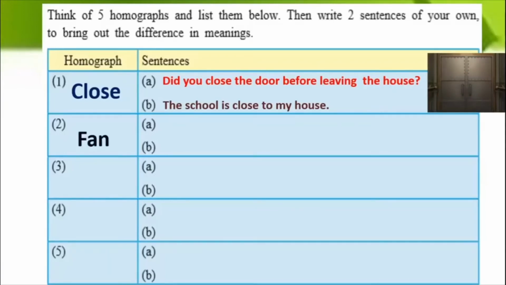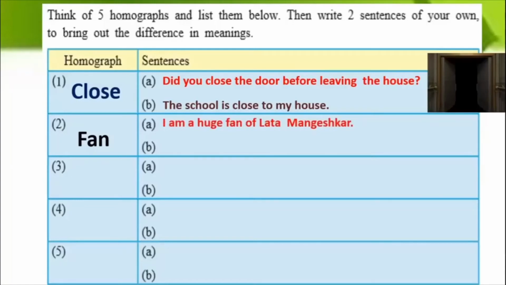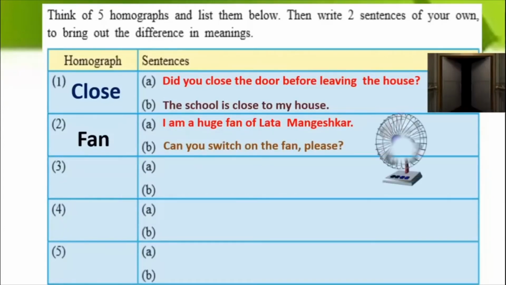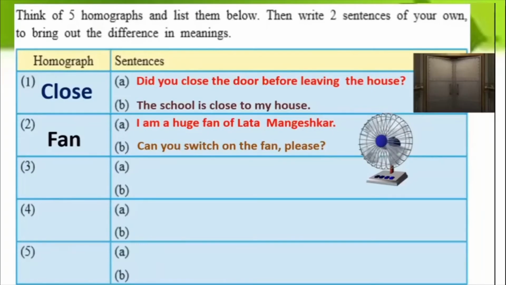Example number 2, fan. Okay, the first fan is a person whom you are in awe of. I'm a huge fan of Lata Mangeshkar. Second example of fan is the electrical equipment. Can you switch on the fan, please? So this fan could be the ceiling fan, it could be the table fan, etc. The remaining three columns you're supposed to fill in as part of your homework. So children, that was assignment 1 for you, the homework which I just told you to do.